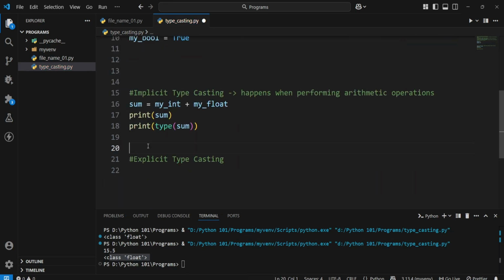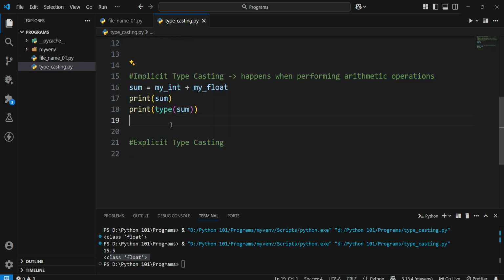Okay, so this is everything you need to know about implicit typecasting. Mostly it happens in arithmetic operations, and the data type is converted from lower precision to higher precision. So anything you do, either addition, subtraction, multiplication, division, percentage, everything will be taken care of accordingly.